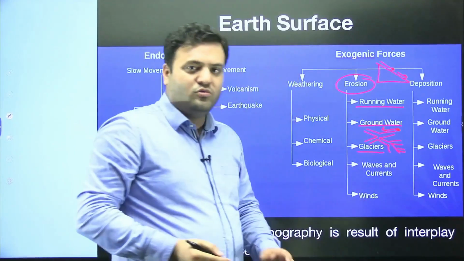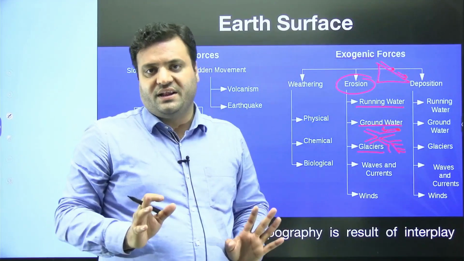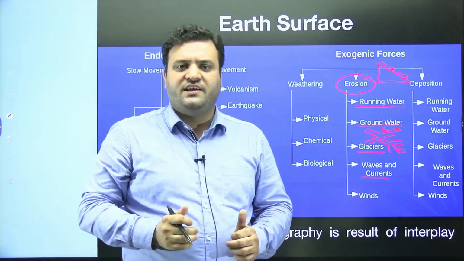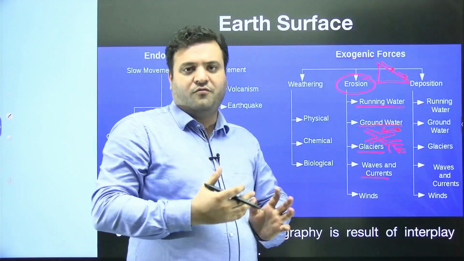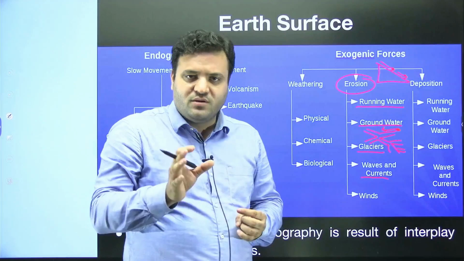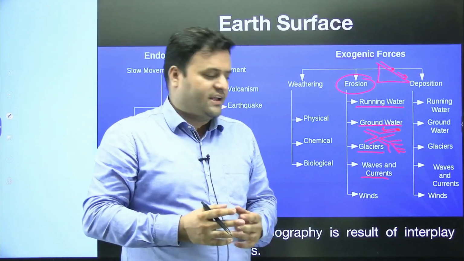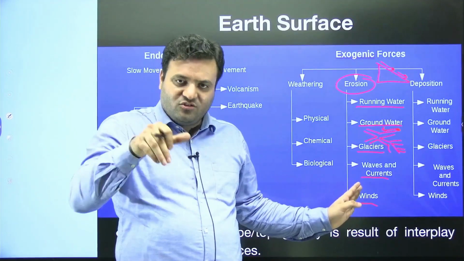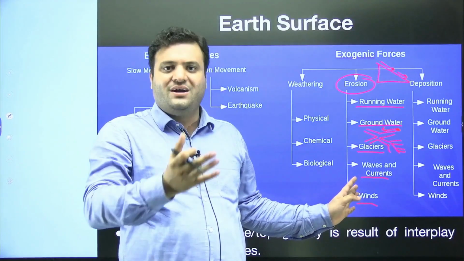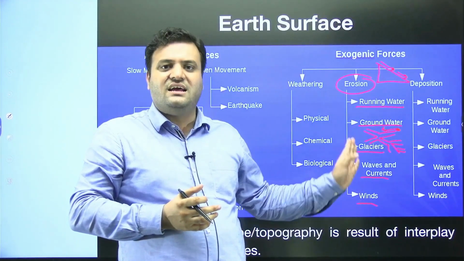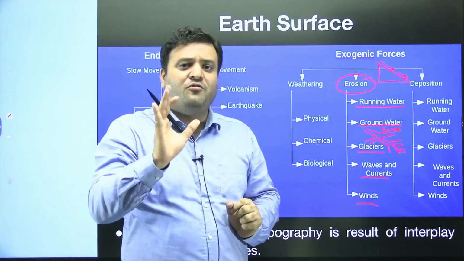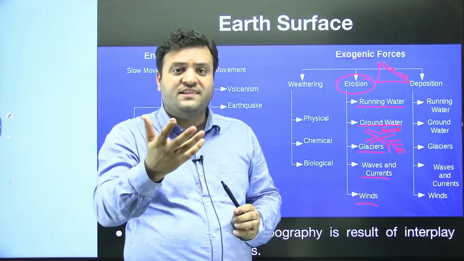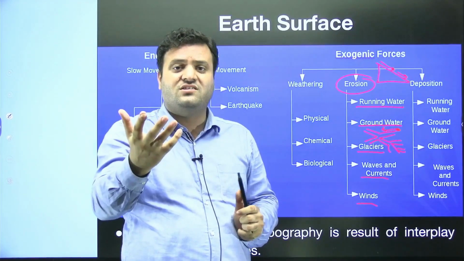Glaciers are also responsible for the removal of material, especially in the Himalaya. You will see the same thing. Waves and currents in the coastal areas, the waves and currents of ocean water, lead to some sort of modification in the coastal area. Winds are obviously also exerting exogenic processes, meaning removal of material, and these wind-related forces appear well if you are in a desert. In a desert you might have seen dust storms, and a dust storm is actually the result of erosion.